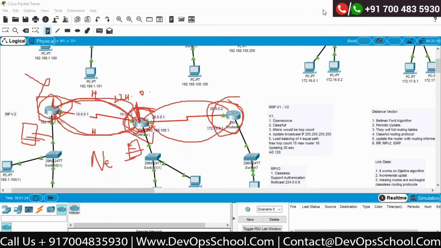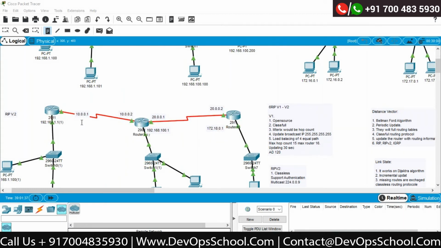Okay, so what is the second stage? Now the second stage is to exchange the routing information. Routing information means, once again, why do they become neighbors, why are they put into the neighbor table? Because I want your routing information to be exchanged. Correct? Whatever best routes are available on this router can be shared with this router.